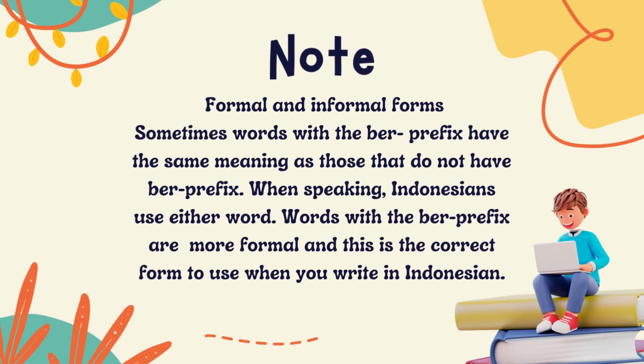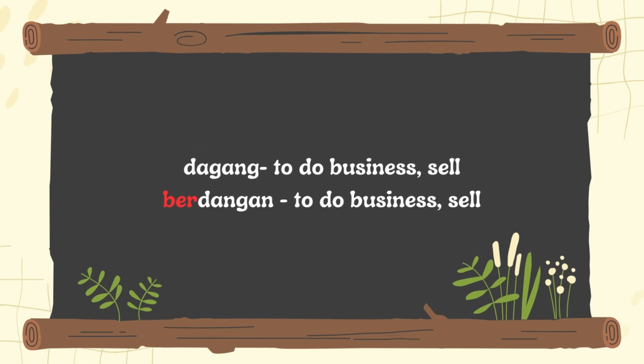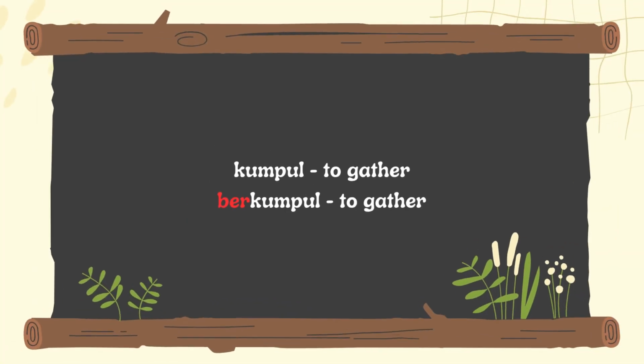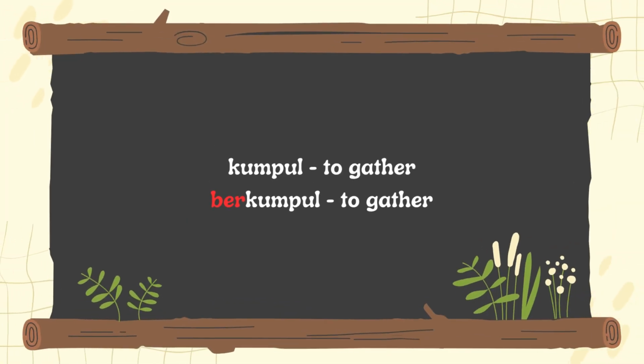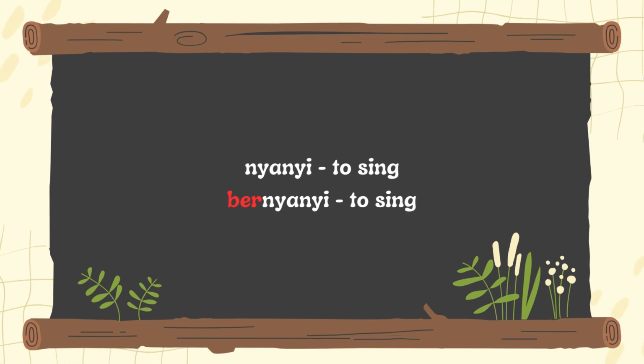Note: formal and informal forms. Sometimes words with the ber prefix have the same meaning as those that do not have the ber prefix. When speaking, Indonesians use either word. Words with the ber prefix are more formal, and this is the correct form to use when you write in Indonesian. Belanja, to shop, berbelanja, to shop. Dagang, to do business, sell, berdagang, to do business, sell. Kumpul, to gather, berkumpul, to gather. Main, to play, bermain, to play. Nyanyi, to sing, bernyanyi, to sing.